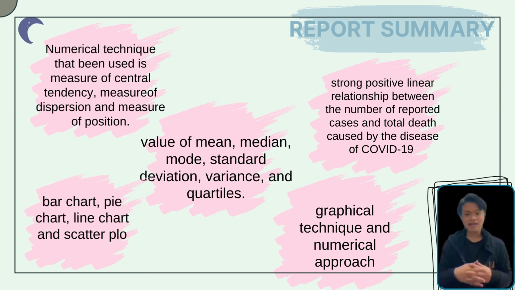The graphical techniques that have been used are bar chart, pie chart, line chart, and the scatter plot, where from both techniques we can see the pattern of the study. There is a strong positive linear relationship between the number of reported cases and total deaths caused by the disease of COVID-19 in Greece, Canada, Malaysia, Thailand, and Slovakia by 7th June.